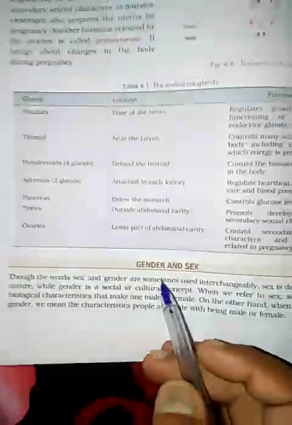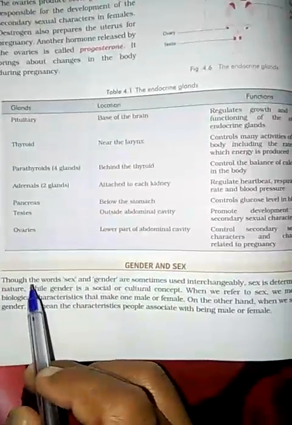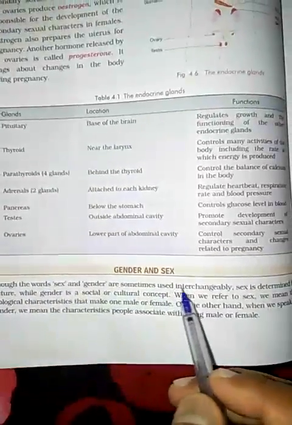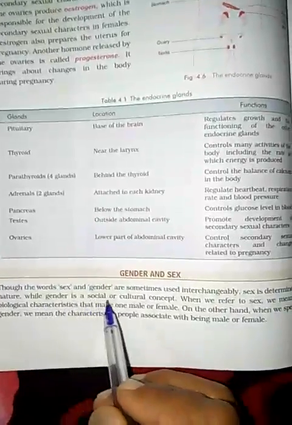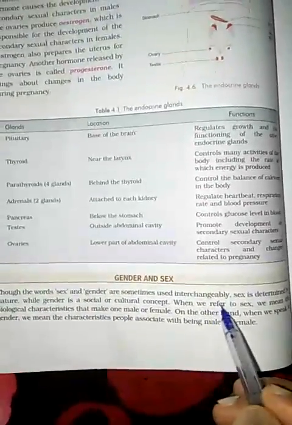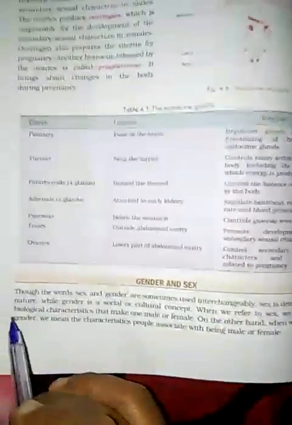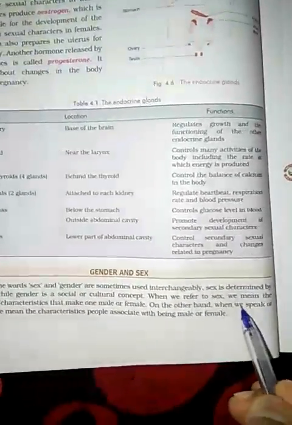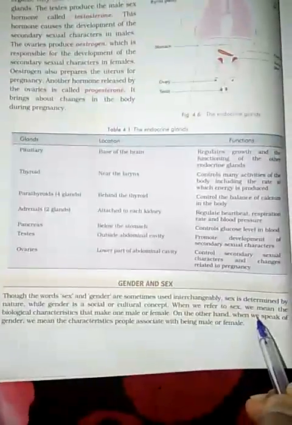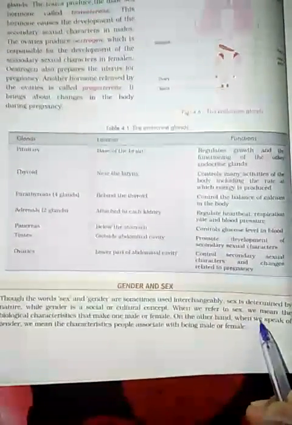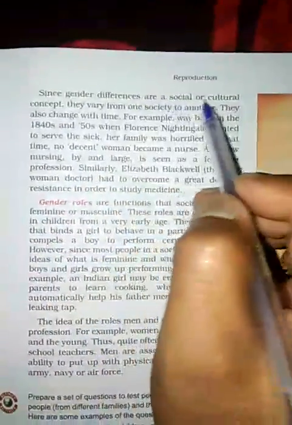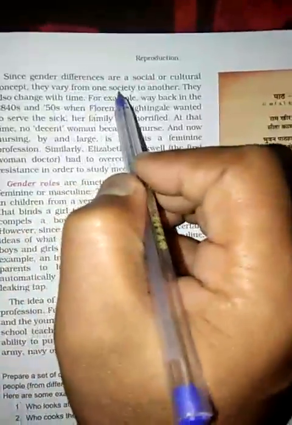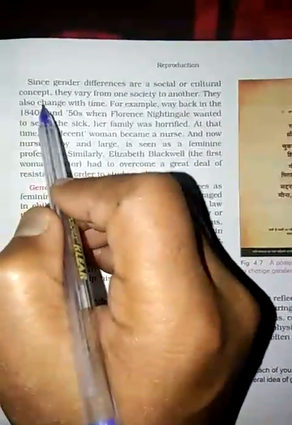Now gender and sex. The next part is gender and sex. Though the words sex and gender are sometimes used interchangeably, sex is determined by nature, while gender is a social or cultural concept. When we refer to sex, we mean the biological characteristics that make one male or female. On the other hand, when we speak of gender, we mean the characteristics people associate with being male or female. Since gender differences are social or cultural concepts, they vary from one society to another. They also change with time.